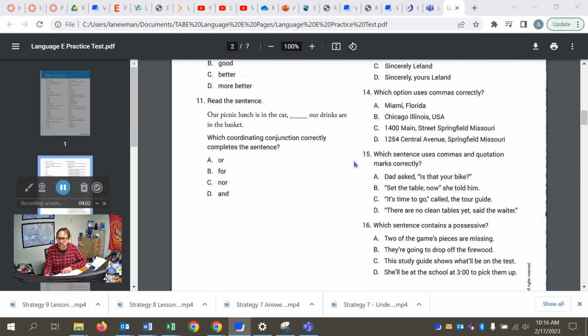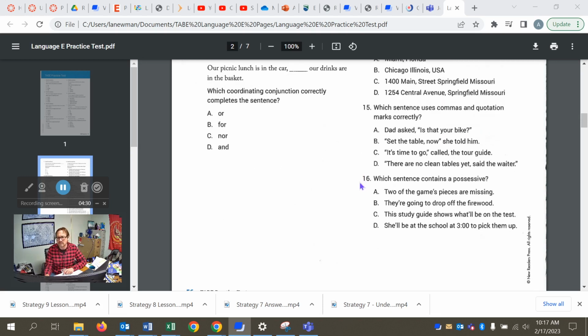All right, number 15, which sentence uses commas and quotation marks correctly? And it's A, Dad asked, and then we have the comma that ends the dialogue tag or stem, and then we have the actual quote in quotation marks with the appropriate punctuation because it is a question. And some of these others had the comma in the wrong place or failed to put the correct punctuation in the quotation marks, which is why A is correct.